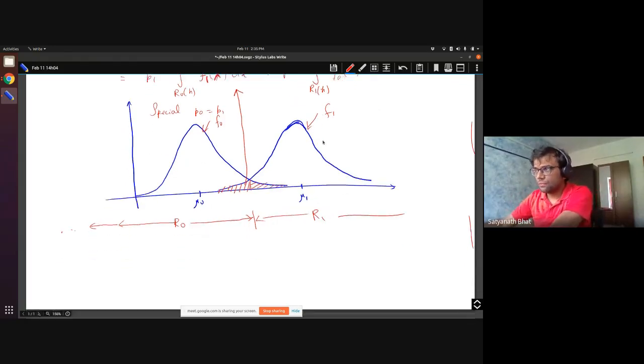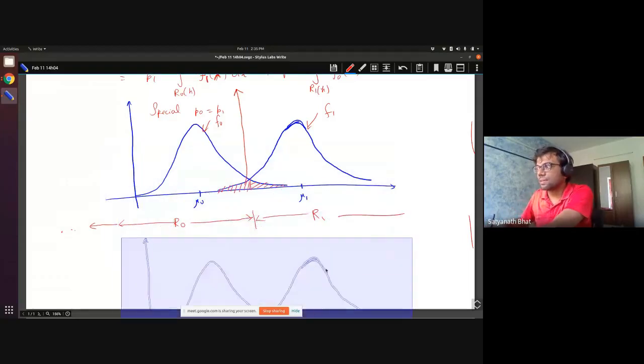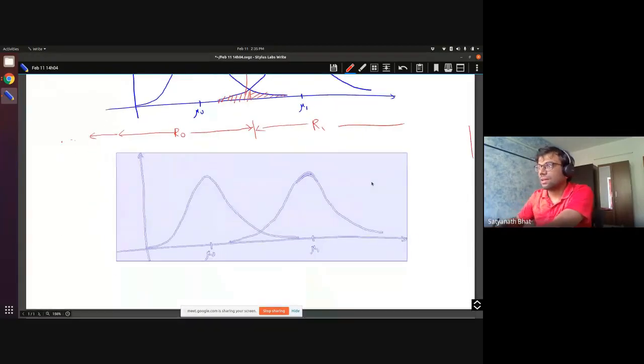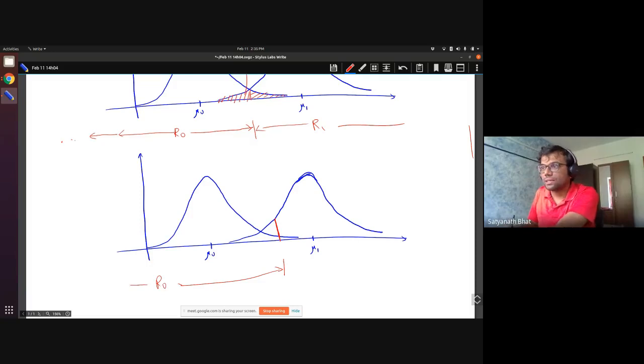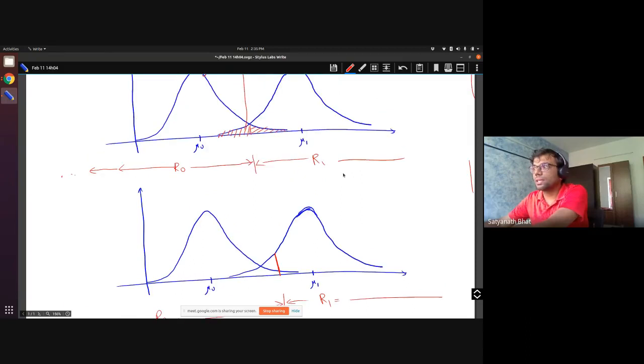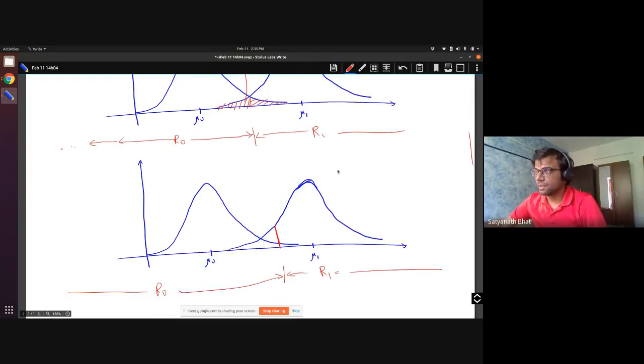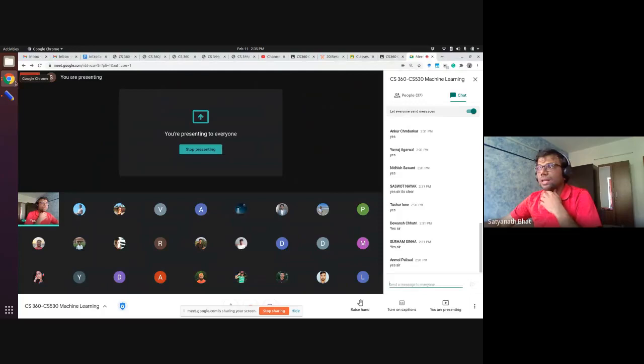Now, let's just take one more example for the special case itself. Let us choose some other threshold. Let me choose this as the decision boundary. Suppose someone else comes up with another classifier, which is going to choose R0 like this and R1 like this. Now I want someone from undergraduate to tell me what the error areas will be. Somebody wants to try out?